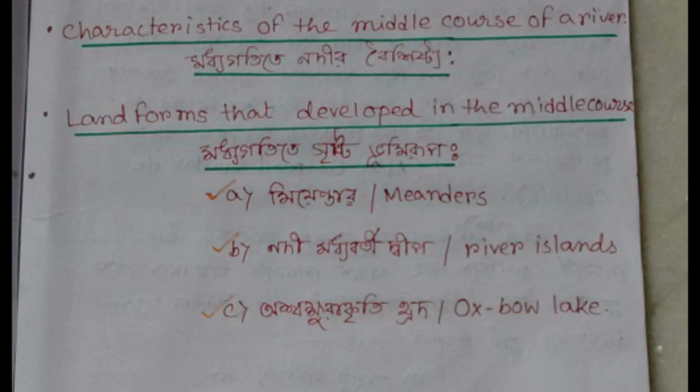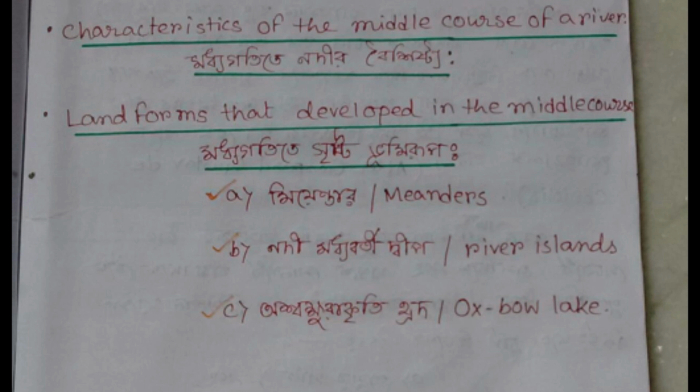The characteristics found in this course are: number 1, the slope of the land becomes gentler. Number 2, the speed and the energy of the river is reduced. Number 3, the main work of the river here is transport and deposition.